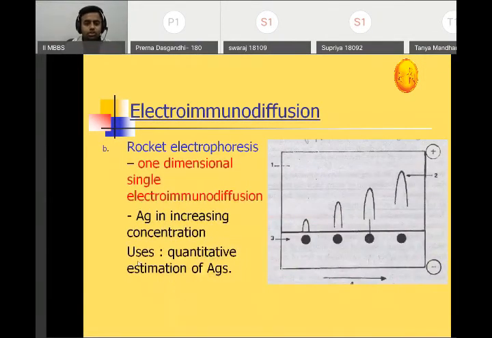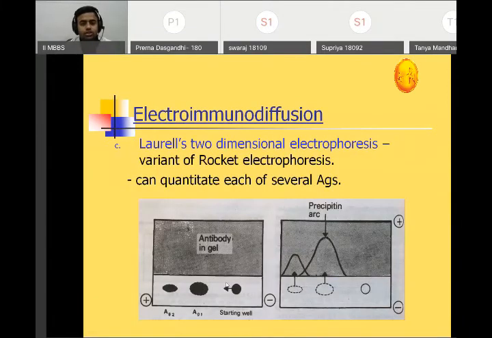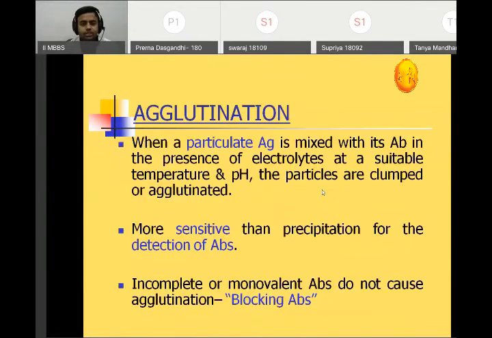Then there is rocket electrophoresis. It is also one-dimensional and it is single electroimmunodiffusion. Okay. So it is used basically for quantitation of the antigens. Then there is Laurell's two-dimensional electrophoresis. It is just a variant. Okay. It is also used for quantitation of several antigens.